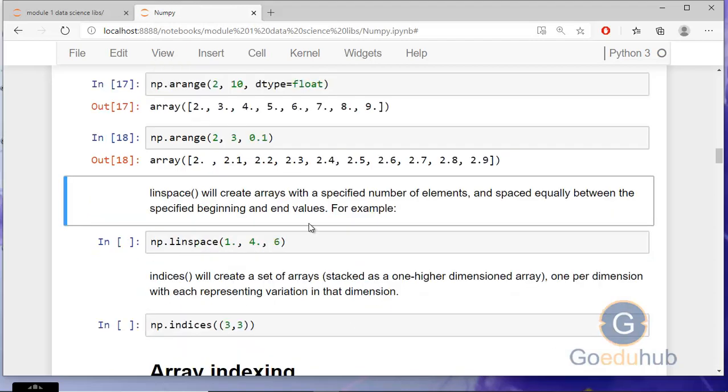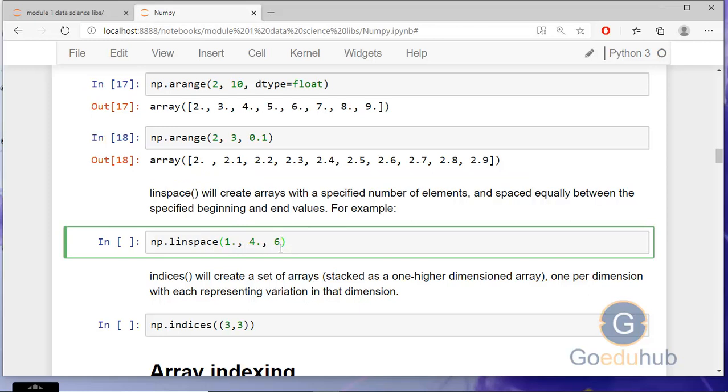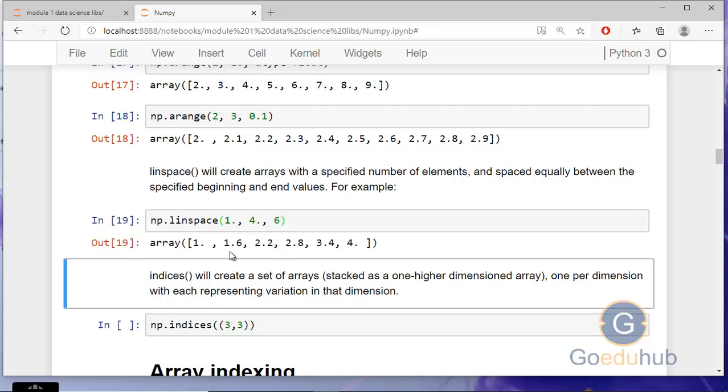Similarly, we have another function called linspace, which will create arrays with a specified number of elements, spaced equally between the specified beginning and end values. You can see the example. Like here 1, 4, 6. We will create 6 elements between 1 and 4. You can see the output.